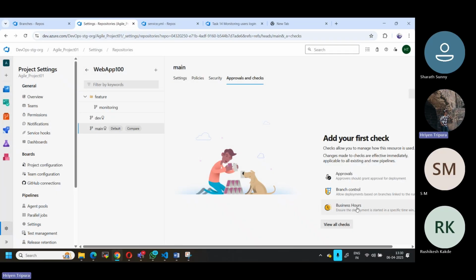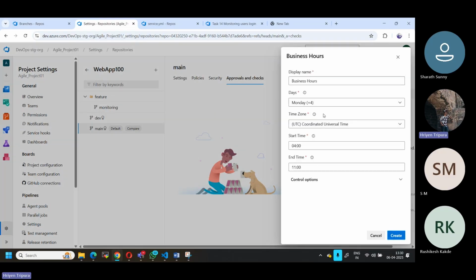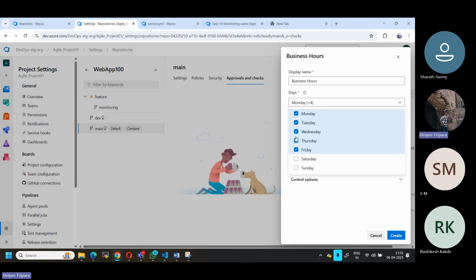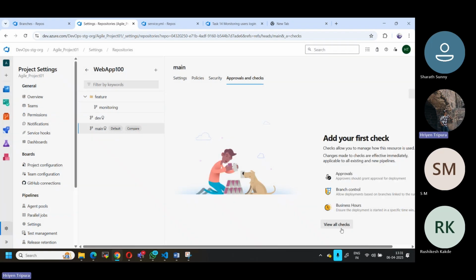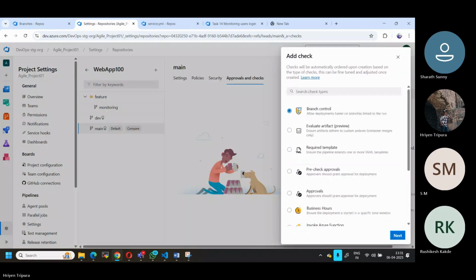Then you can also mention when the pull request can be submitted. Let's say business hours, Monday to Friday. You can change the days you want. What is the time zone? From what time till what time you can raise the PR? That also we can enable based on the business need. Okay, there are others also, but you don't need everything. But yes, you need to just have a look once. Okay, let's go next.